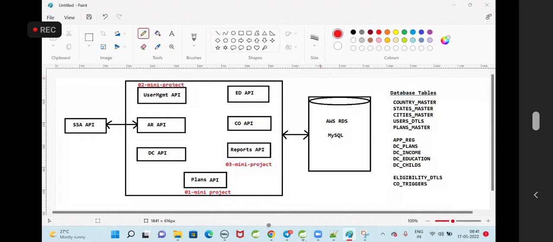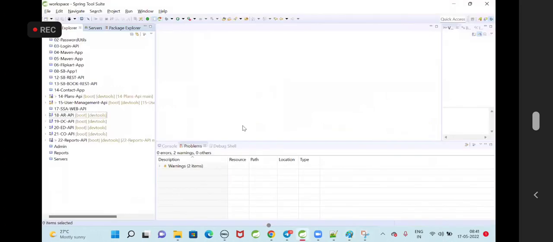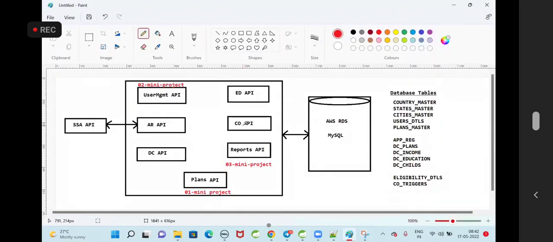I have configured all the APIs with the cloud database. Can you guys also do that cloud DB creation in AWS, configure it, and test it? Once your testing is completed, delete the database. If you keep the database for a long time, then a bill will be generated for you. Once testing is completed, drop the database and delete it from RDS cloud.